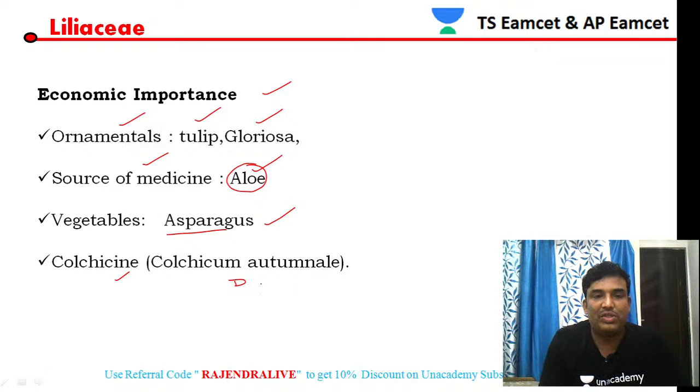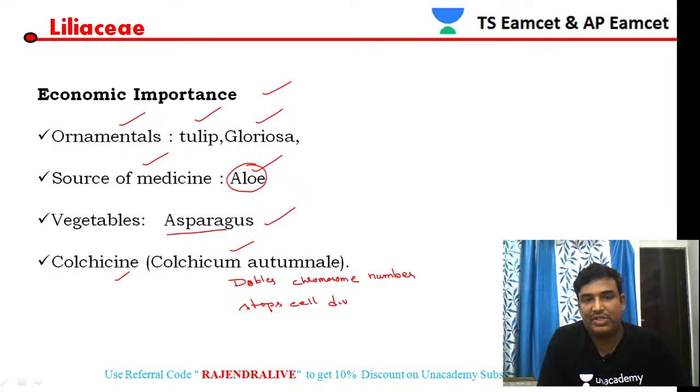Colchicine is extracted from Colchicum. What is the importance of colchicine? It doubles the chromosome number and stops cell division.